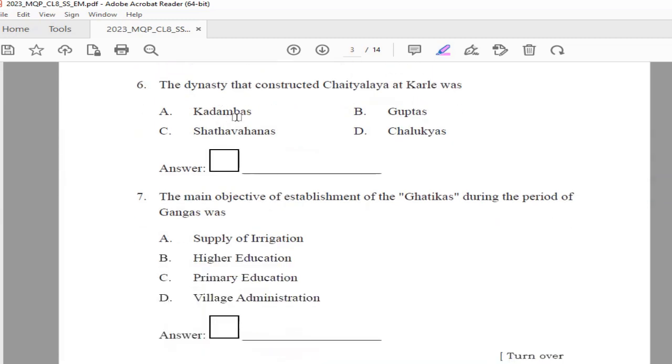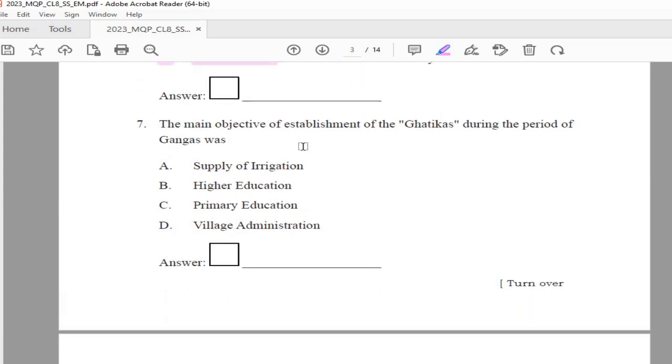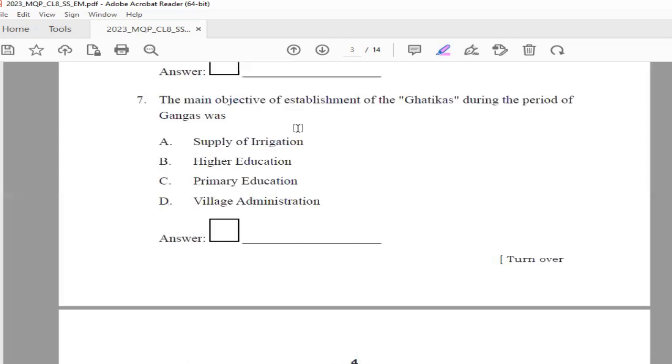Next question. The dynasty that constructed Chaitanya at Karle was Kadambas, Guptas, Satavahanas, or Chalukyas? And the right answer is C. Satavahanas. Next, the main objective of establishment of Ghatikas during the period of Gangas was supply of irrigation, higher education, primary education, or village administration. The right answer is option B, higher education.